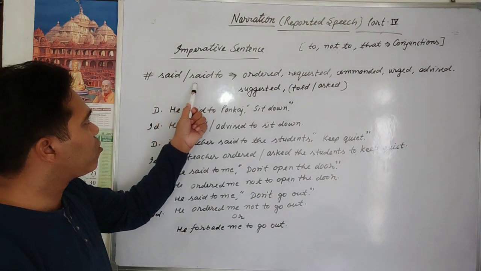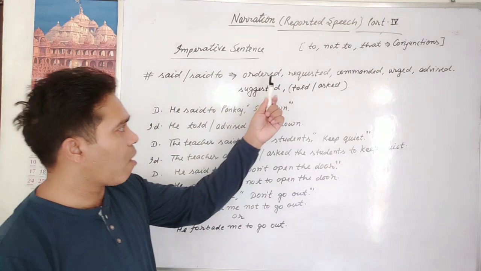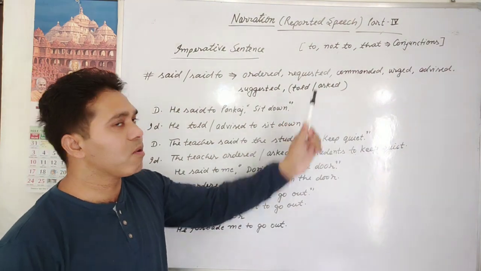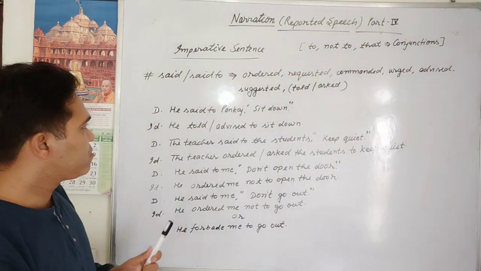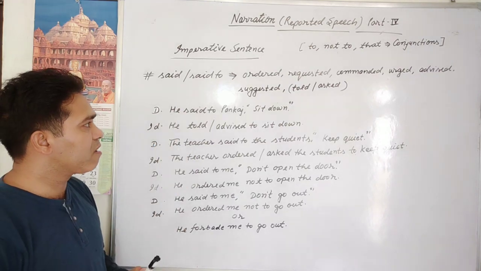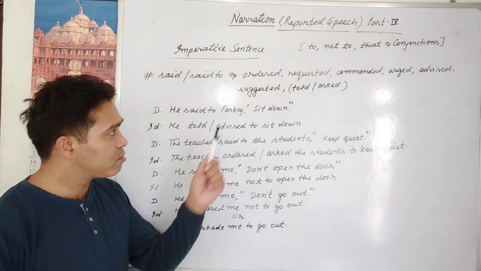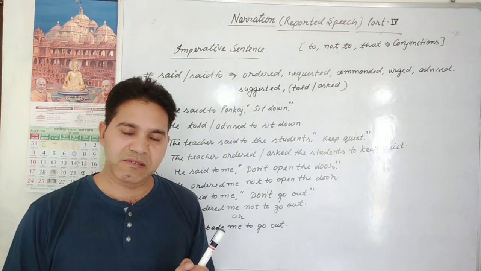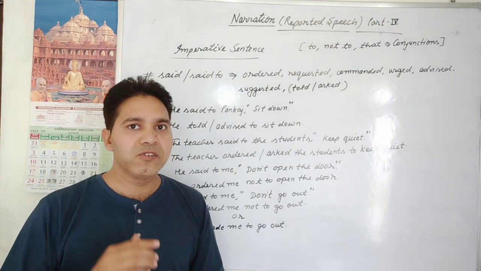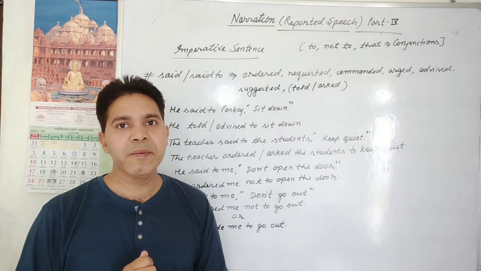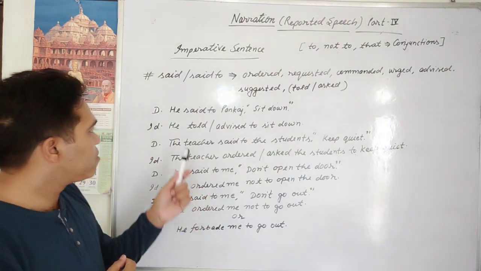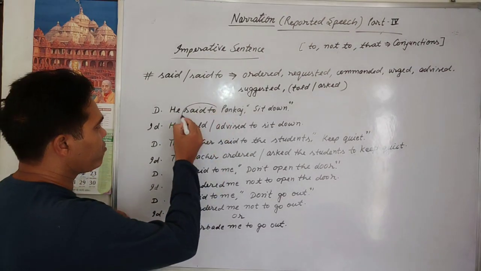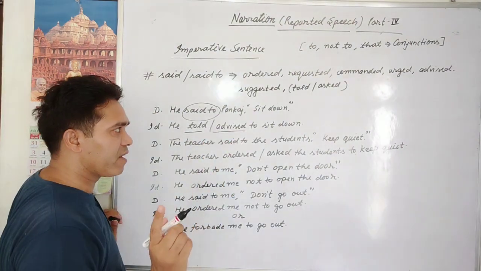In place of said or said to, we use ordered, requested, commanded, urged, advised, suggested, told and asked. First sentence: He said to Pankaj, sit down. This may be an order, or it may be a request, or it may be advice. So according to the situation you can use it: he told or advised. Anyone you can write according to the situation.